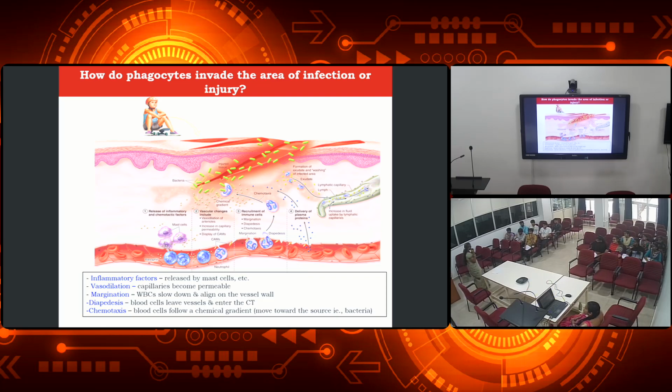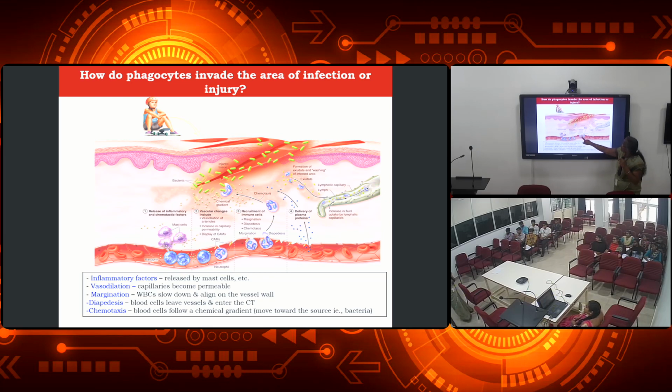Soon after our cells recognize that some pathogen has entered, these chemotactic factors will be released. That will give the signal to the other cells, and it will also be displaying the stamps.